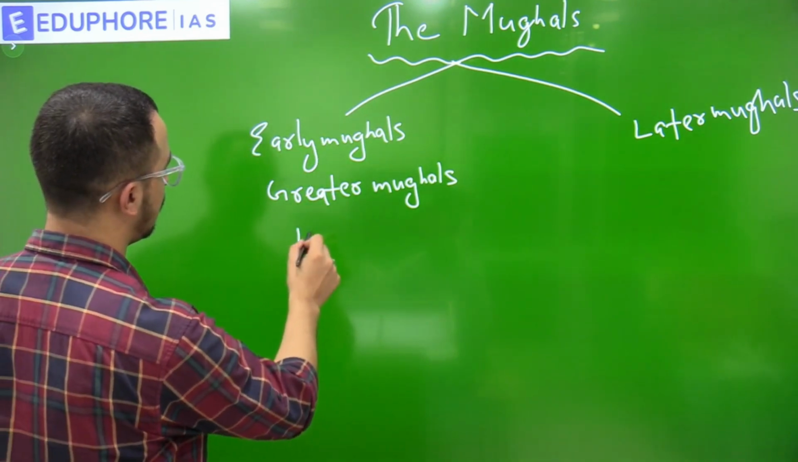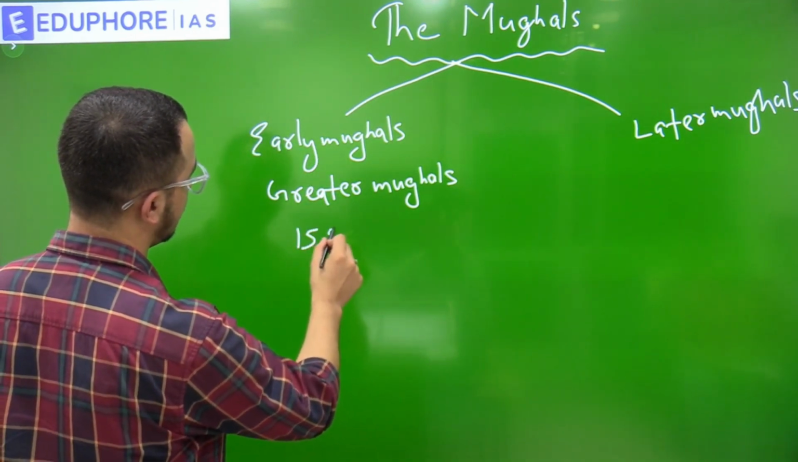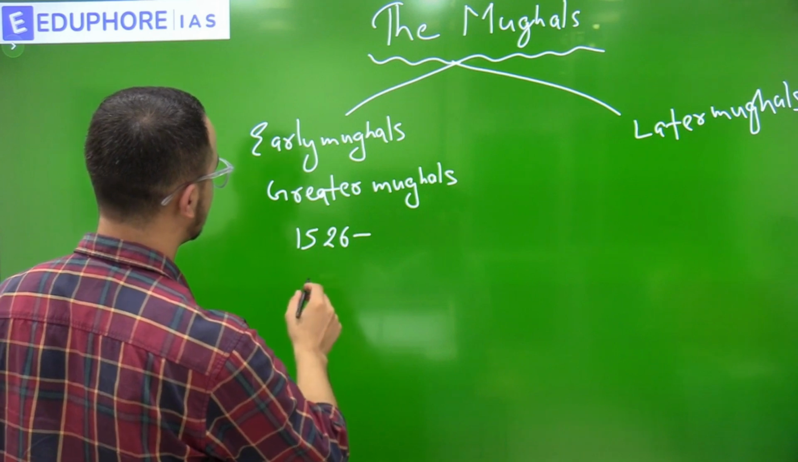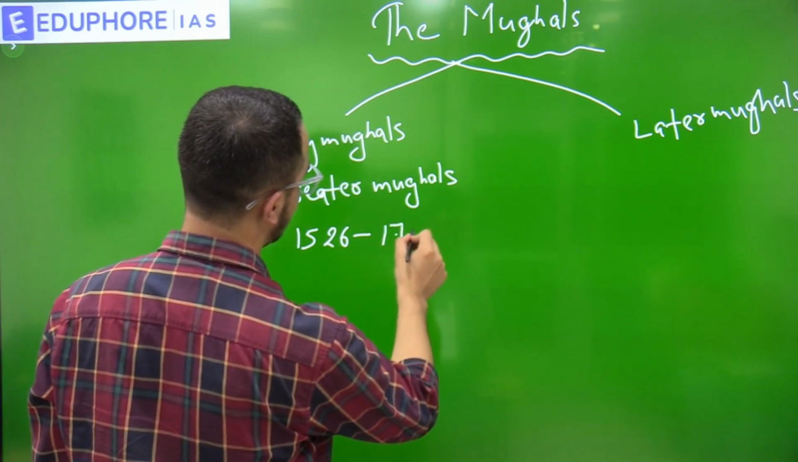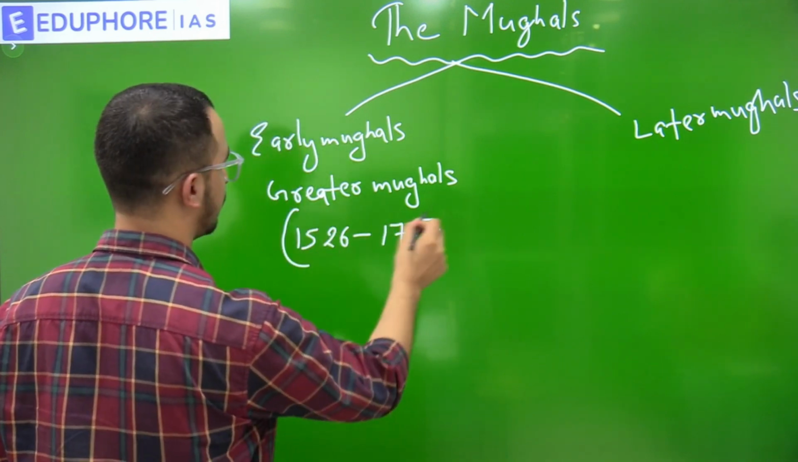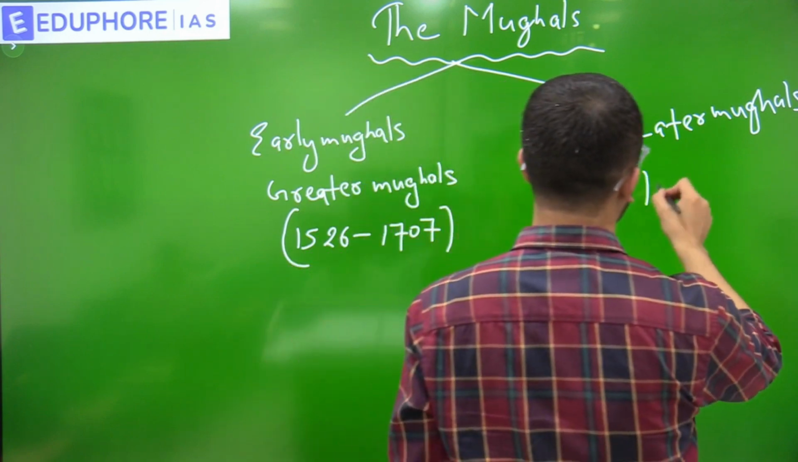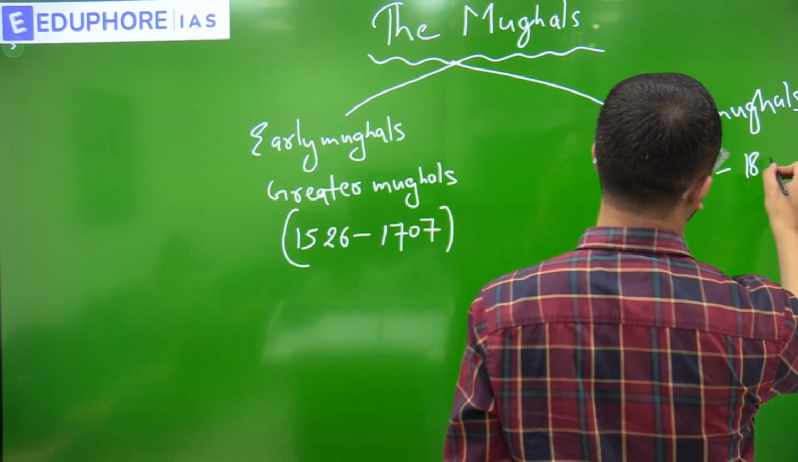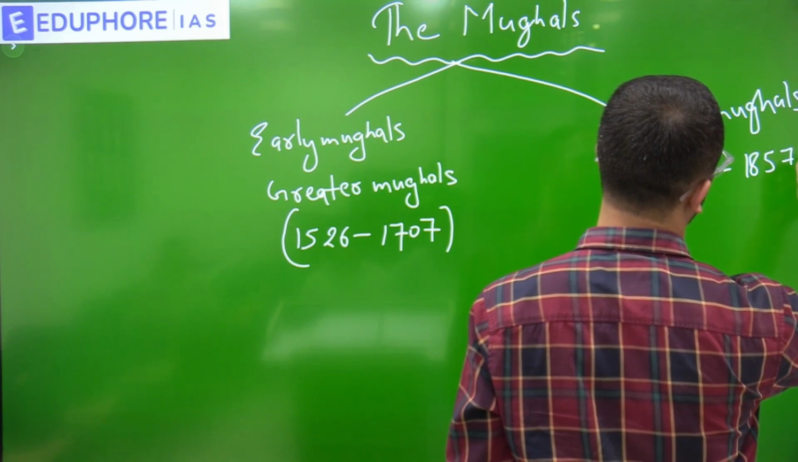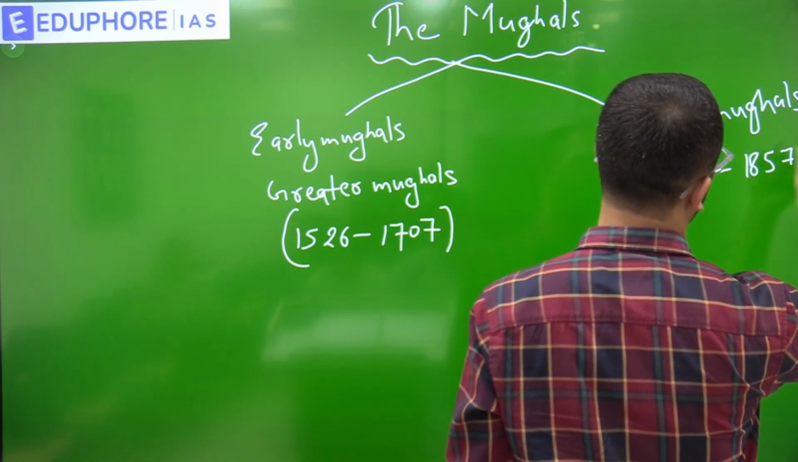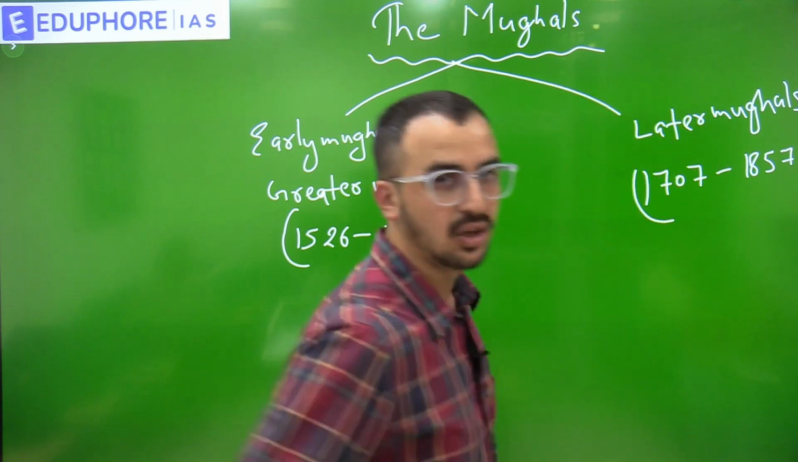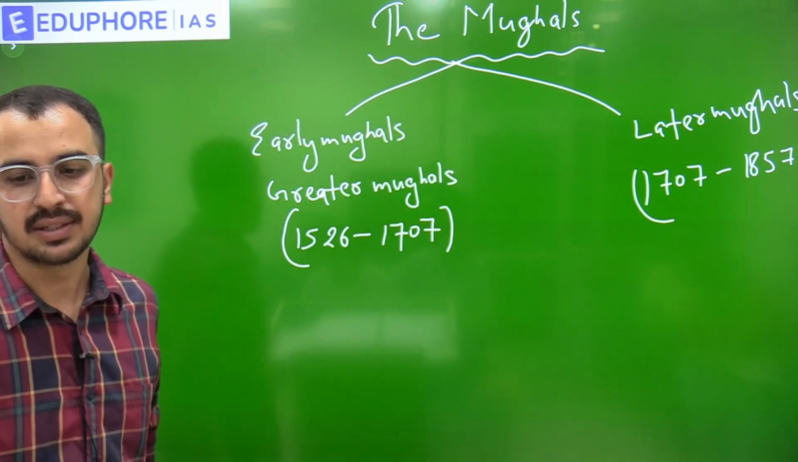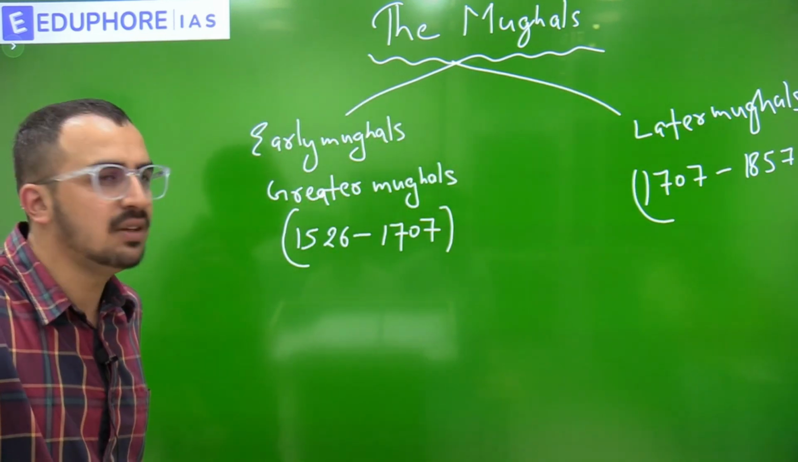From 1526 till 1707. Then from 1707 to 1857 or 58. This was the end of Mughal Empire, particularly 1858.